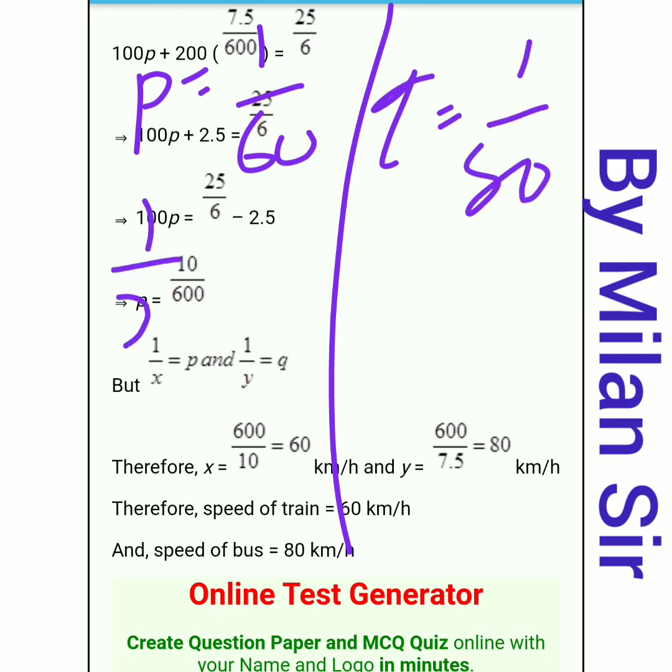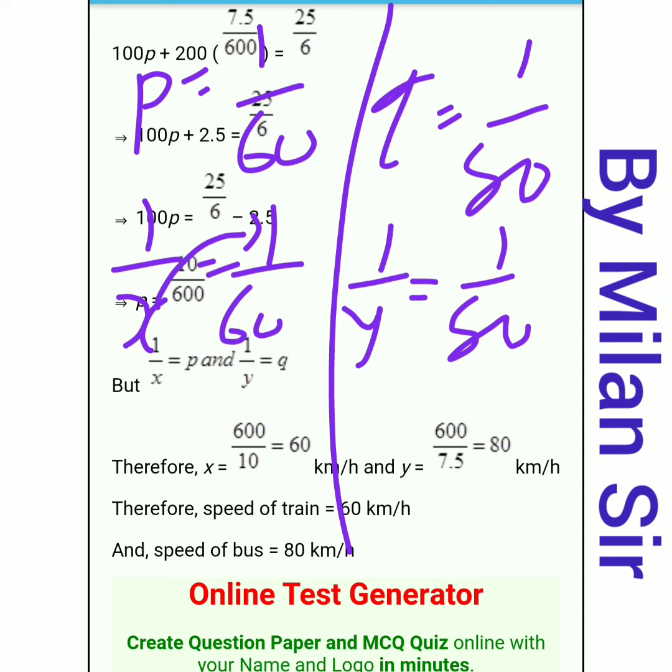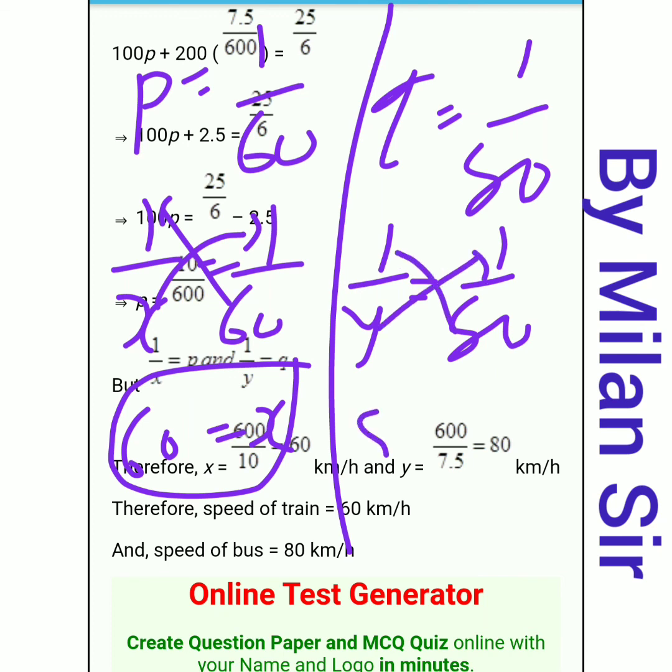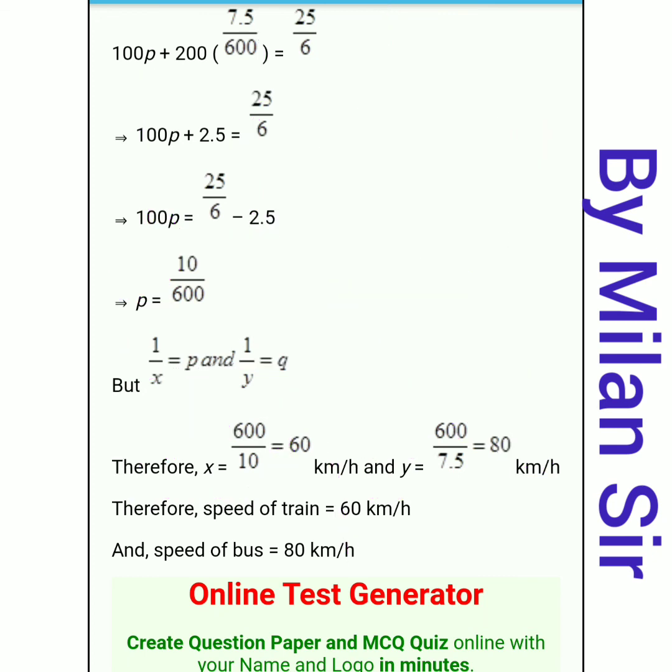Now in place of p we can write 1 by x, and in place of q we can write 1 by y. Okay, now cross multiplication, 60 ones are 60, x ones are x, so x is equal to 60. Same thing here, 80 ones are 80, y ones are y, so y is equal to 80. So x is equal to 60, y is equal to 80. So at last we need to write this: speed of train is equal to 60 km per hour, and speed of bus is equal to 80 km per hour. Okay, here our exercise 3.6 is complete.